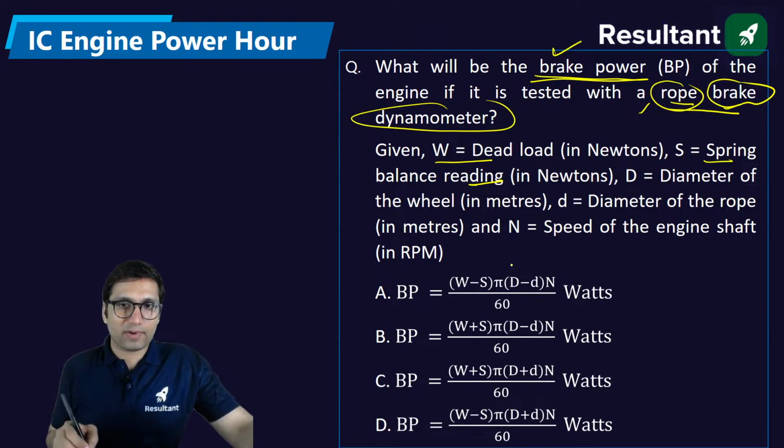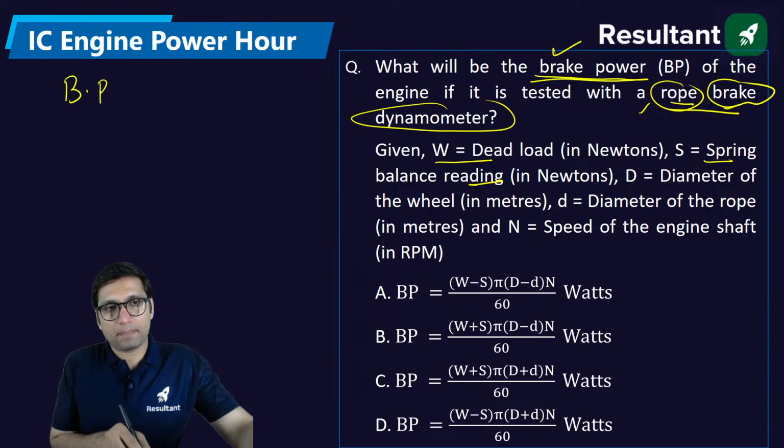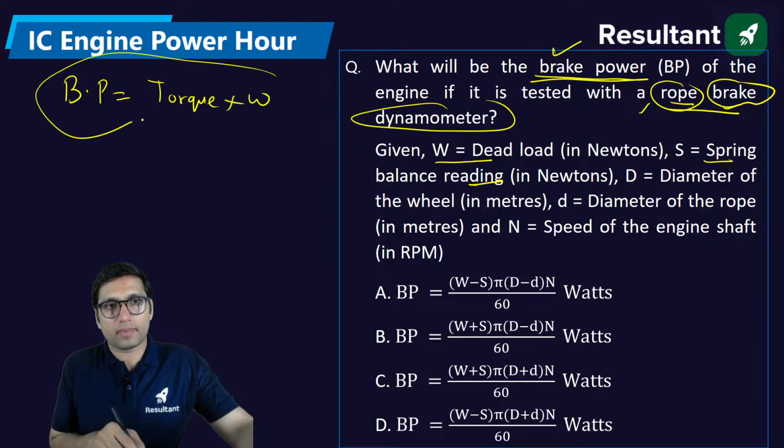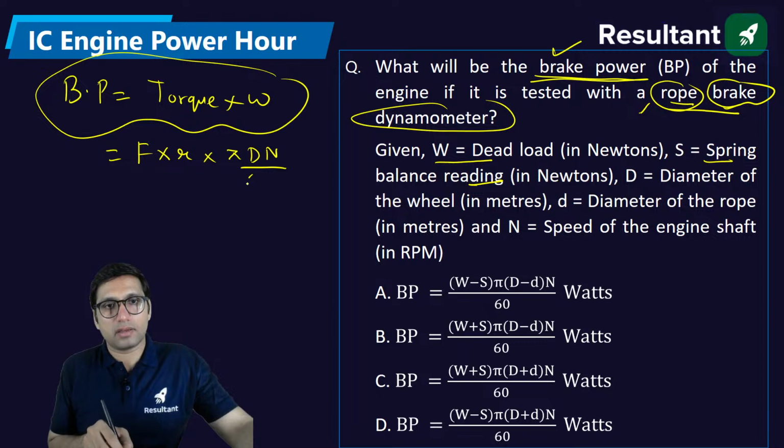So what is the formula for finding the brake power? First of all, we need to understand what brake power is. Brake power is equal to torque into angular velocity. Torque is equal to force into radius, and omega is equal to pi DN by 60.